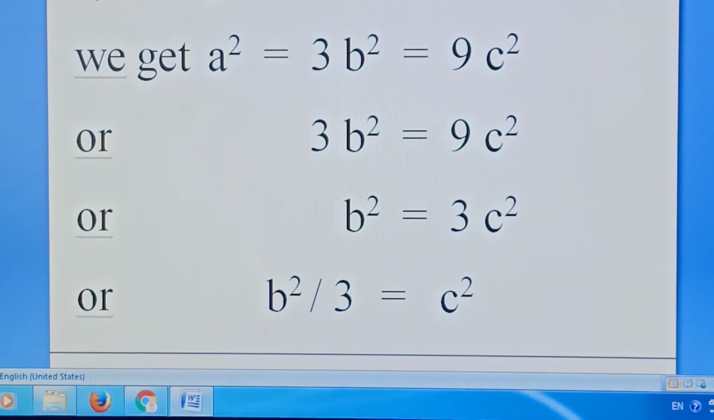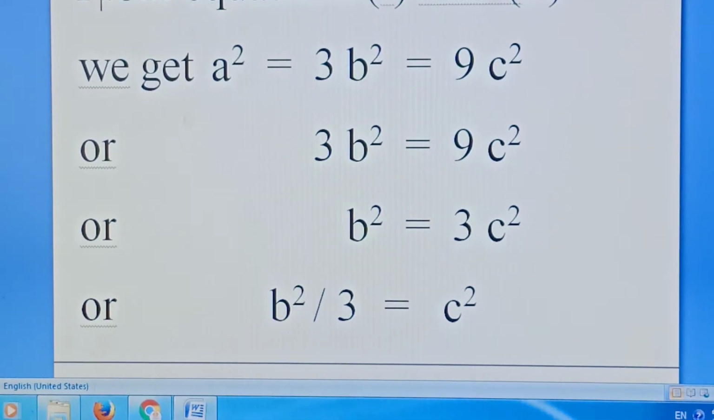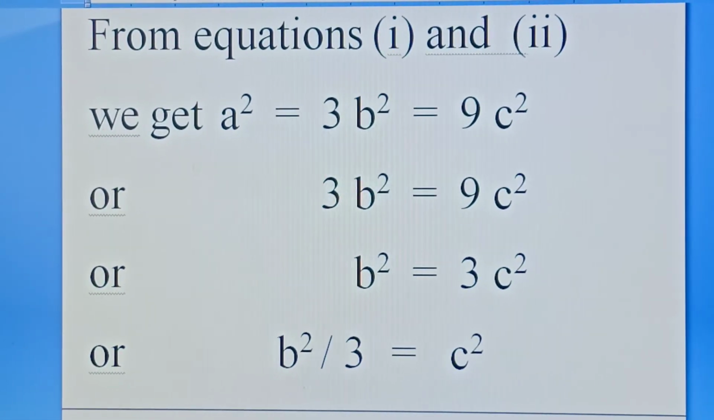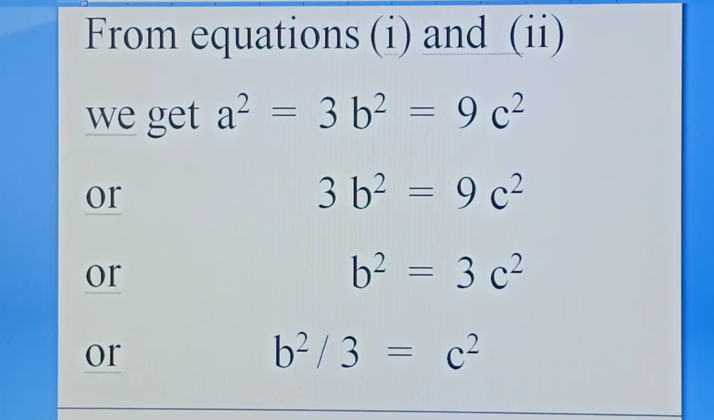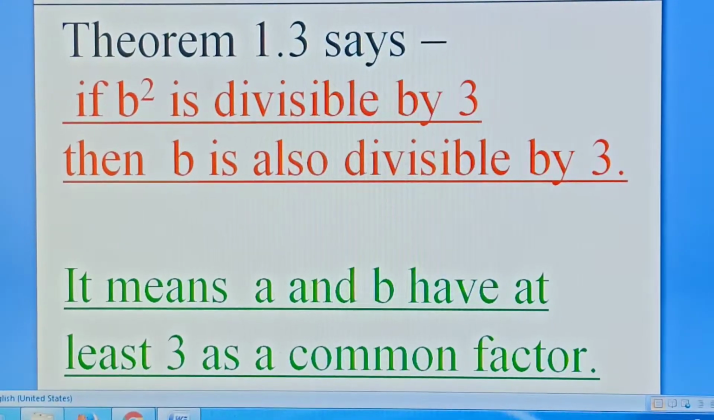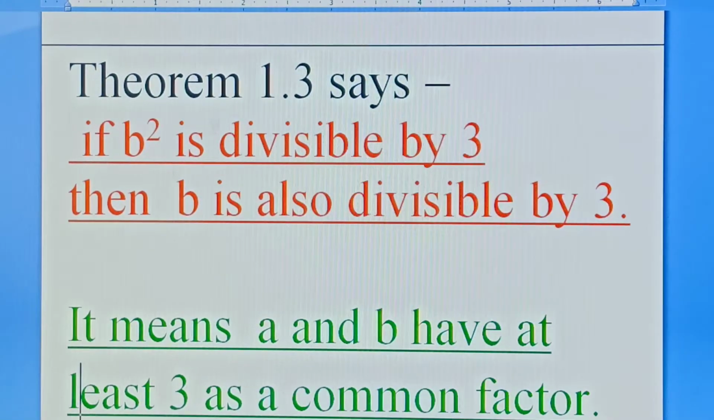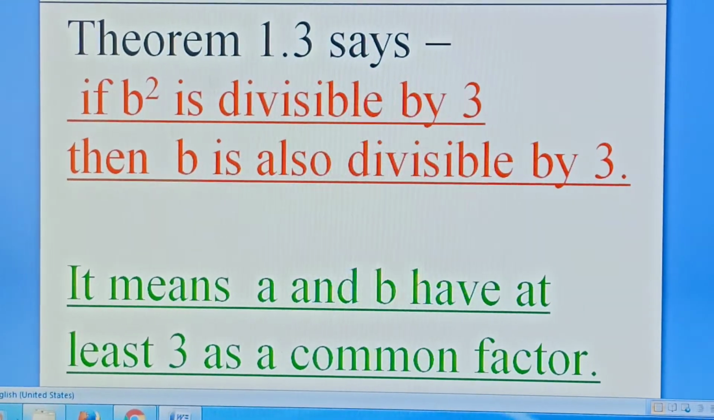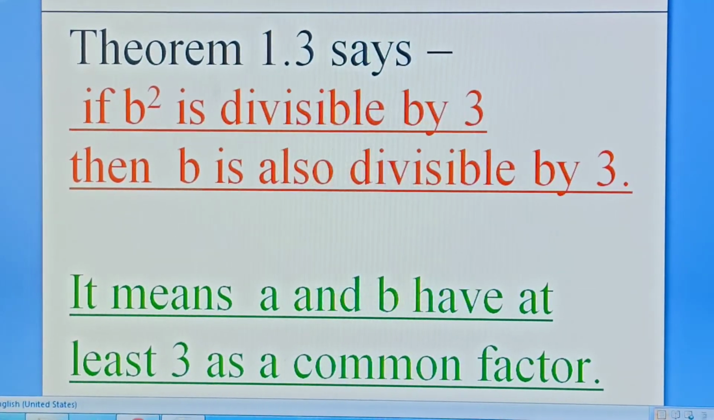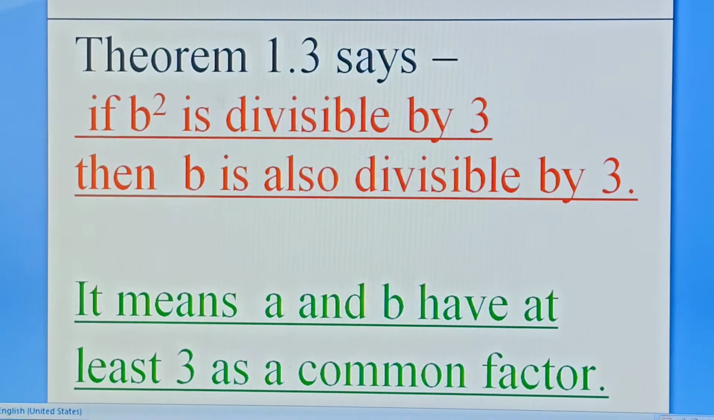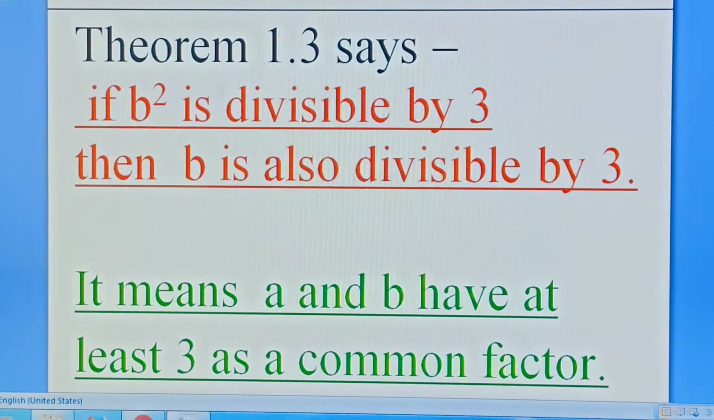Again we see that 3 is a factor of b square. And we know according to theorem 1.3, if b square is divisible by 3, then b is also divisible by 3.